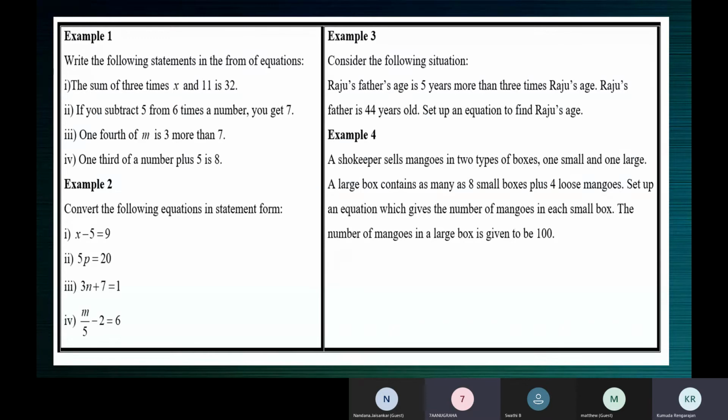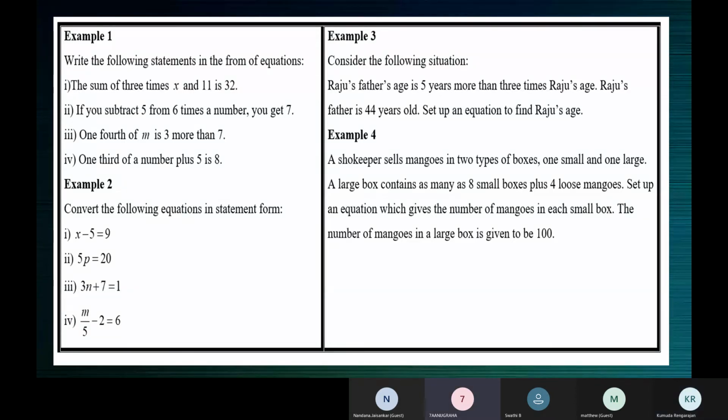Ma'am, can I? Yes, please. Ma'am, can you tell me which question? I left the meeting, ma'am, now because of my internet connection. Okay, we are in the third one. Okay, ma'am. I have to tell the equation? Yeah, not the equation. The equation is there. You'll have to convert the equation to statement form. Okay.